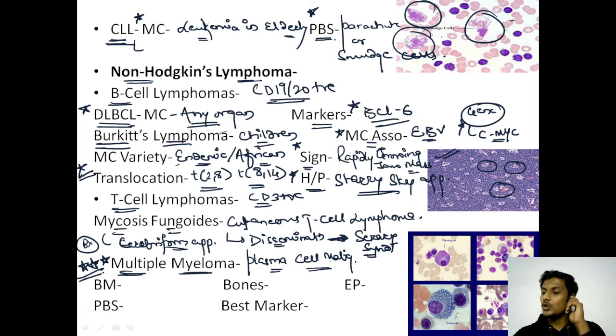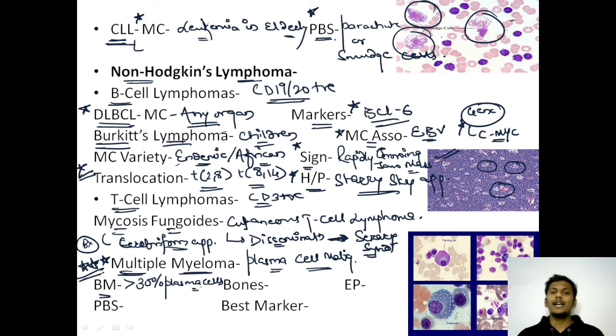So multiple myeloma is actually a malignancy of these plasma cells. So what are the important features that you need to know? First of all, if we perform a bone marrow aspiration or a bone marrow tap in multiple myeloma, we would find more than 30% plasma cells.